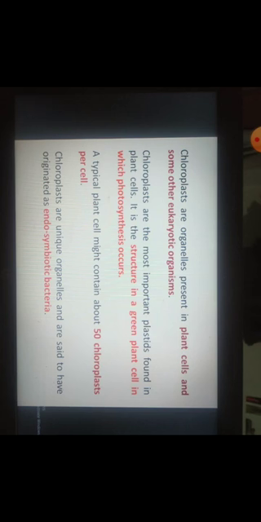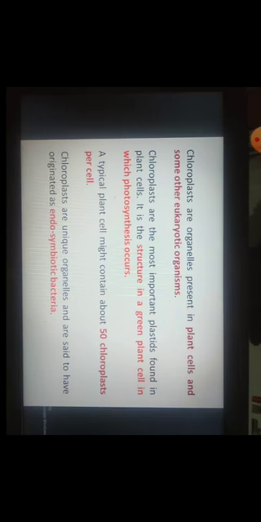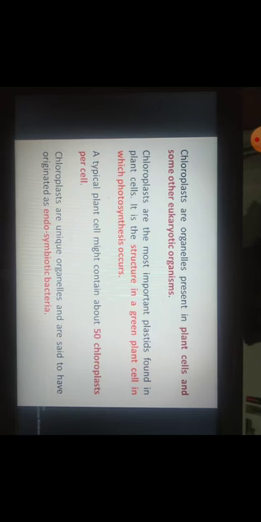A typical plant cell contains around 50 chloroplasts per cell. These chloroplasts are also known as semi-autonomous organelles because they contain DNA. Again, mitochondria are also semi-autonomous organelles because they also contain circular DNA, right?